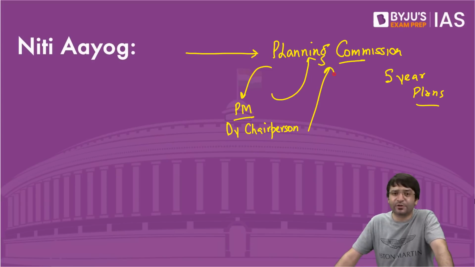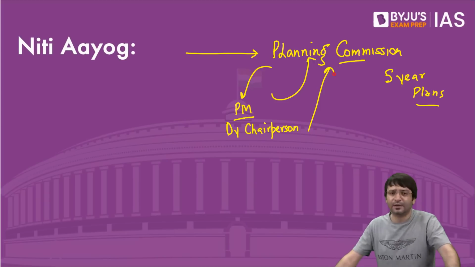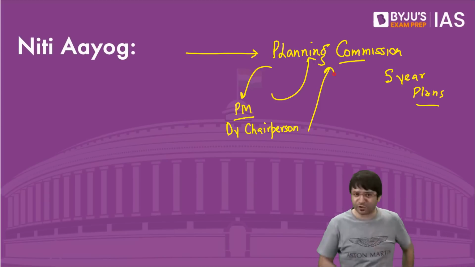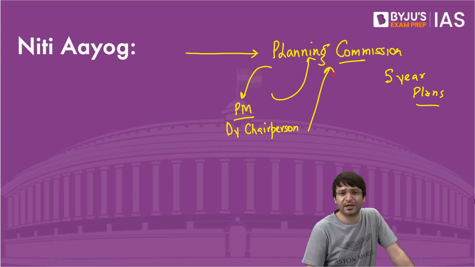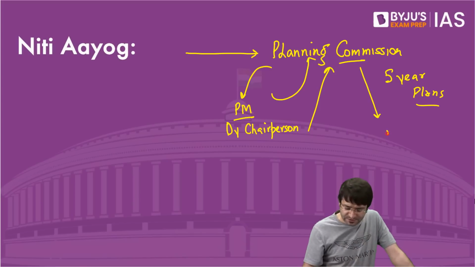But this Planning Commission was criticized heavily. Why? One particular gentleman from Gujarat, who was then the Chief Minister of Gujarat, said, if I come to power, I will abolish the Planning Commission. Why? Because this Planning Commission is against the federal spirit.